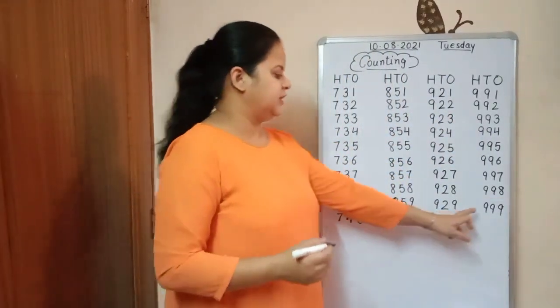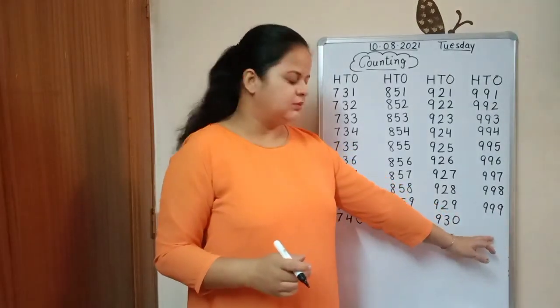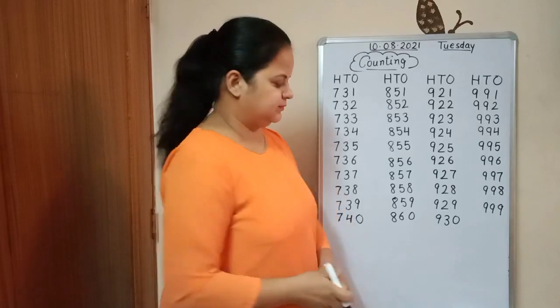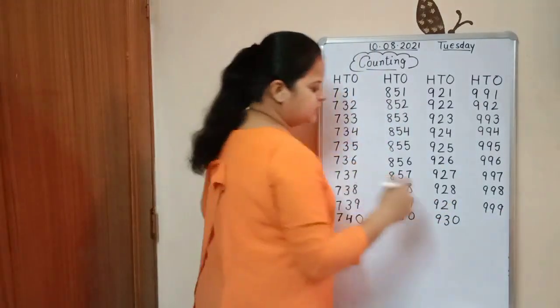Now see, here we have 999. What will be the last number here? We have to write 0 below 9 always.